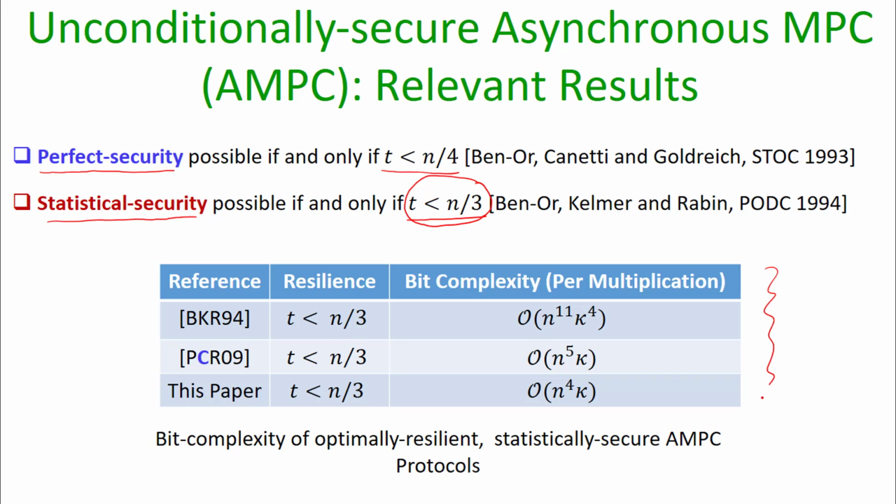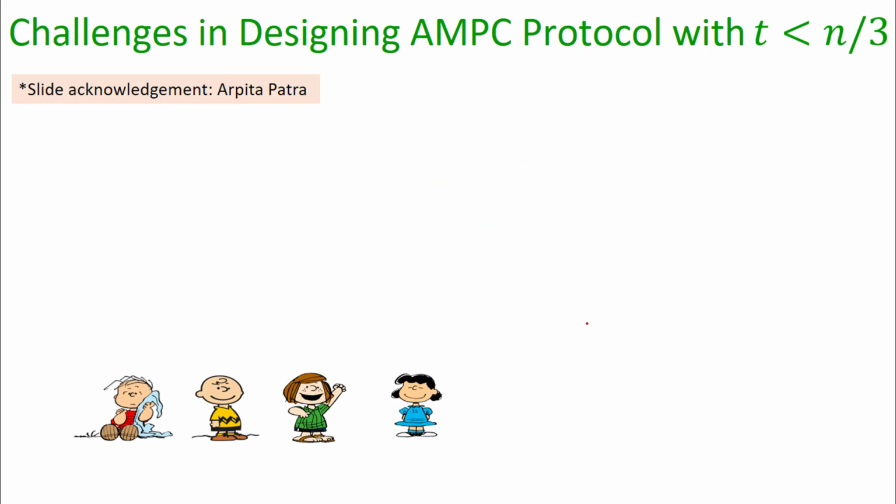And these are the relevant results in terms of bit complexity or communication complexity per multiplication gate. So the work of Ben-Or et al. gives a feasibility result because, as you can see, the communication complexity per multiplication gate is tremendously high. The work of Patra et al. significantly reduced the communication complexity. In this work, we further improved the communication complexity of the AMPC protocol of Patra et al. by a factor of t.